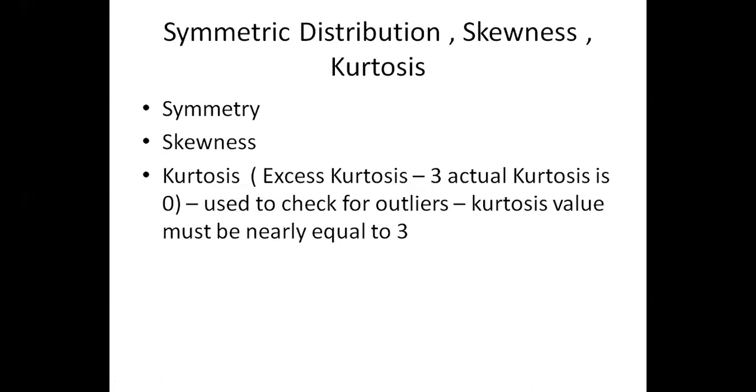Okay, that makes sense. Now the next question: how to do it with respect to the interquartile range? Manju, how to do it with the interquartile range? Q1 minus 1.5 IQR. Good.